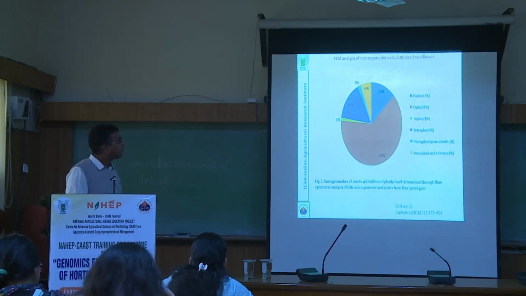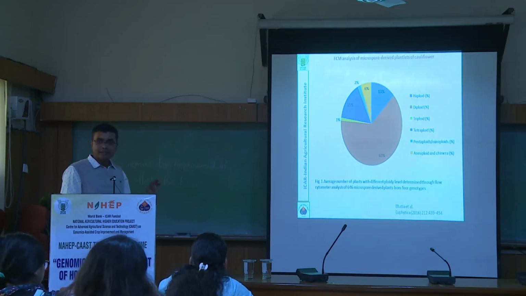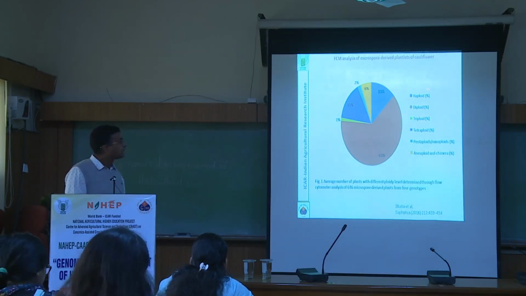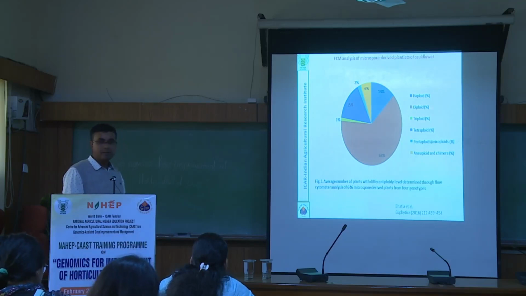There will be haploids, certain ones will be diploids, they may be triploid, pentaploid, polyploid, or mixoploids. They will have different kinds of polyploids. Even aneuploids and chimeras you will get. So you have to precisely identify which are the haploids and which are the diploids.